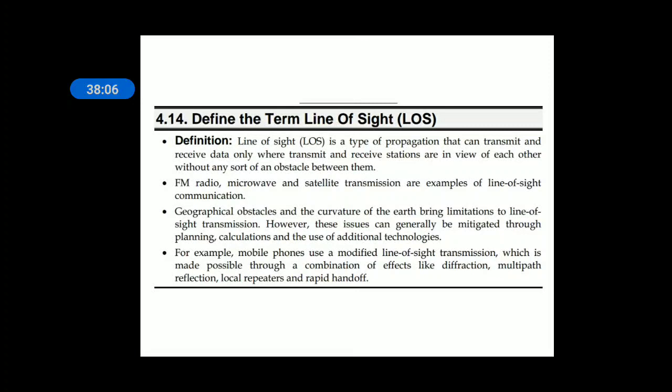The limitation of line of sight is earth curvature, and this can be overcome by proper planning and installing a repeater where the curvature of the earth occurs. When the curvature of the earth starts, you should stop communicating the space waves, reinforce them and restart the transmission. For that you should have one more transmitter at the earth curvature point. Repeaters are used.